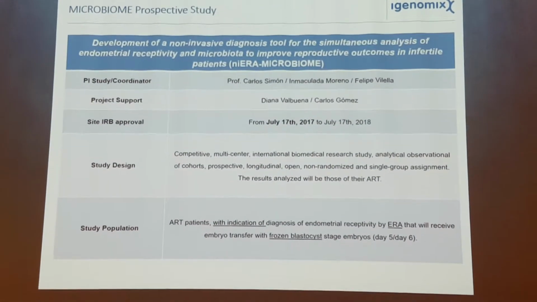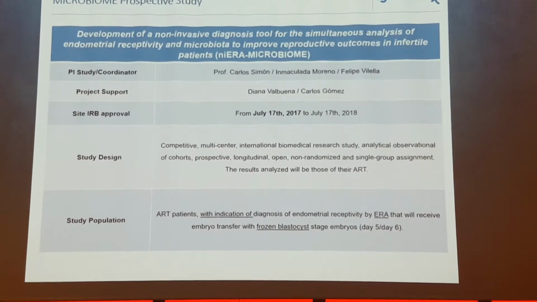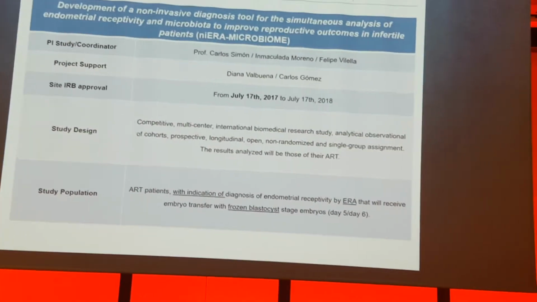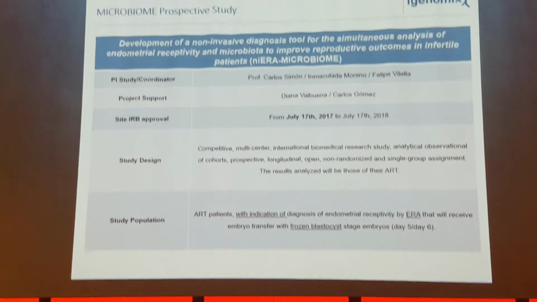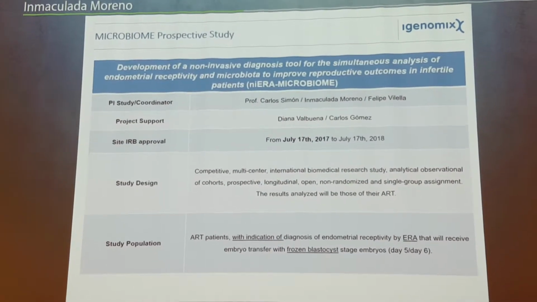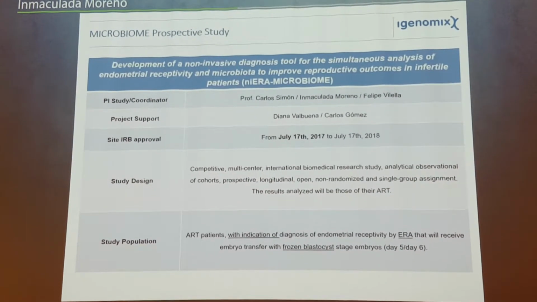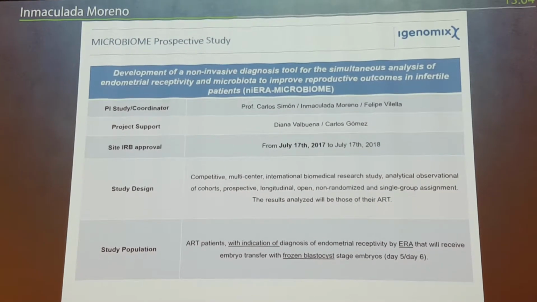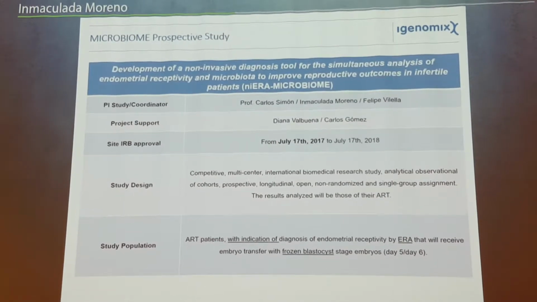So, what I've talked about up to here are the results that we have presented in these papers, and I would like to show you a little bit of what we are going to do in the future, what we are doing in fact now. We are doing a prospective study to validate these results. As I said before, this was a pilot study with 35 patients, so we are now doing a prospective, multi-center, international study with approximately 400 patients worldwide.